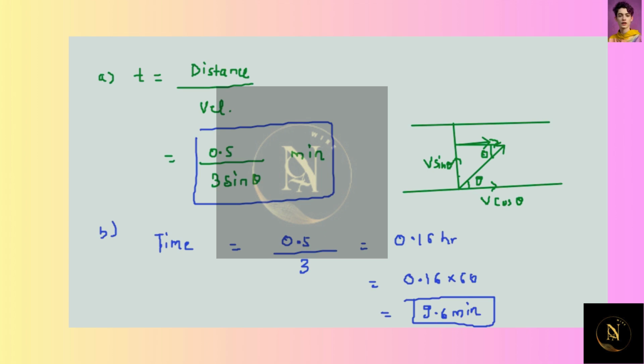So this is the shortest possible time when the swimmer just crosses the river in perpendicular direction to the flow. And this is the time when the swimmer crosses the river at an angle theta with the flow of the river. So this is in hour only. This is not in minute. This will be in hour.